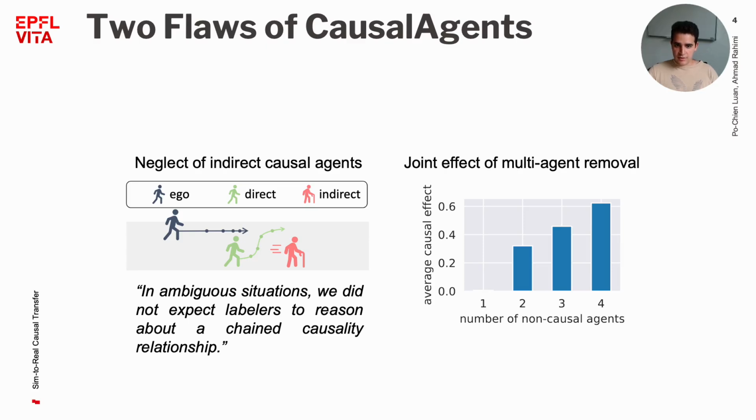Although agents are labeled as non-causal individually, the benchmark removes all of them at once. At first glance, this might seem harmless, but in reality, removing multiple non-causal agents simultaneously can still influence the ego agent's behavior. This is illustrated in the figure on the right, where we see that removing more than one supposedly non-causal agent can, in fact, lead to a change in the ego agent's trajectory.